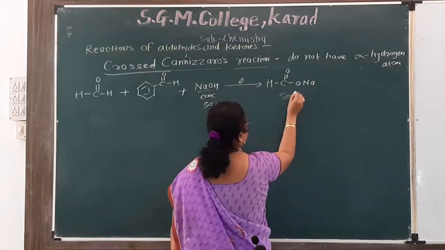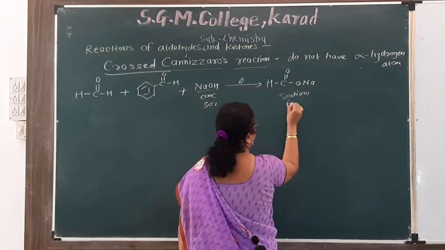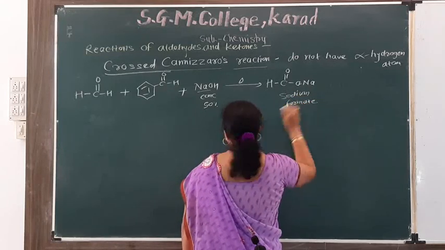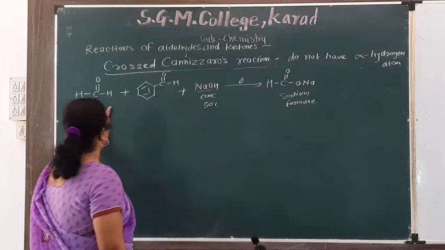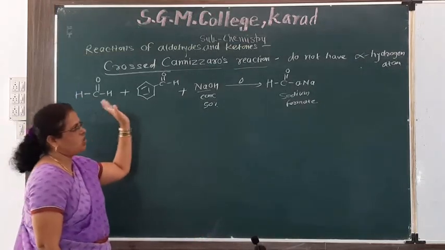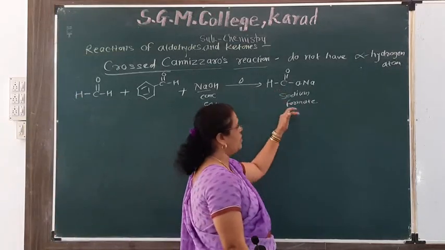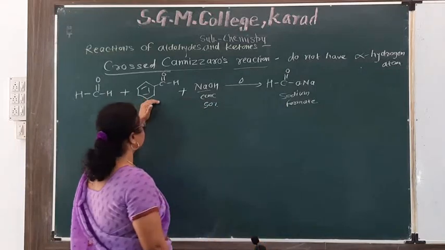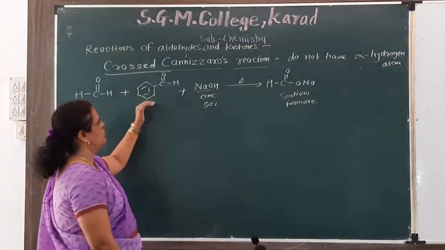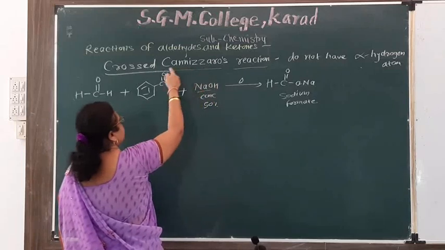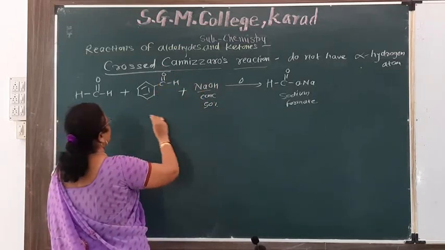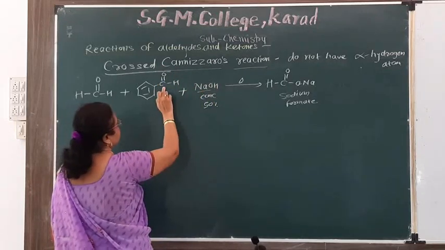This is known as sodium formate. One molecule of aldehyde gets oxidized to give sodium formate, and benzaldehyde gets reduced. Here a hydrogen atom is attached to this oxygen atom, and this hydrogen is attached to this carbon atom.